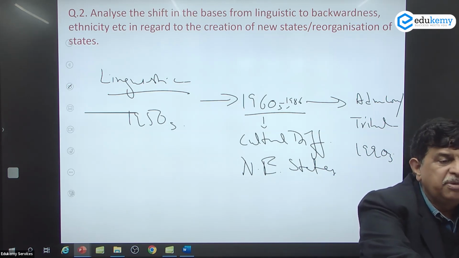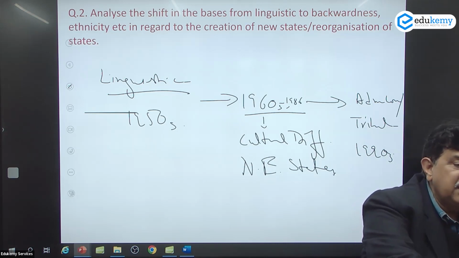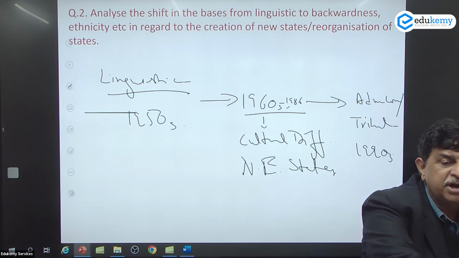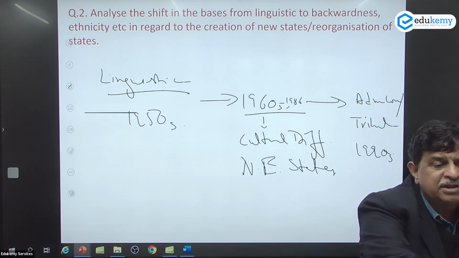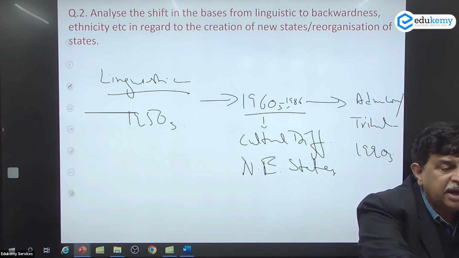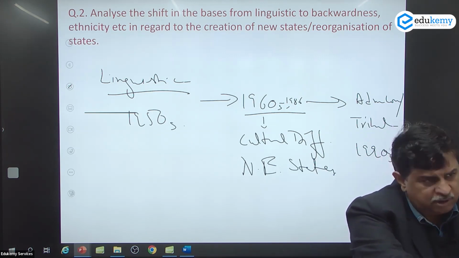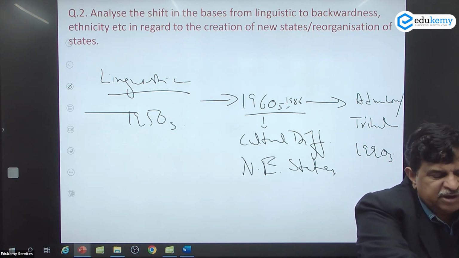हमारा तो बेसिकली पीपल सेंट्रिक है. We create a state so that the administration for development can be better. The administration for all the things which will be seen in the state list can be closer to the people and as far as possible with their participation. Clear? Now, अब झगड़ा सिर्फ इस बात का बचा कि सर बेसिस क्या है?